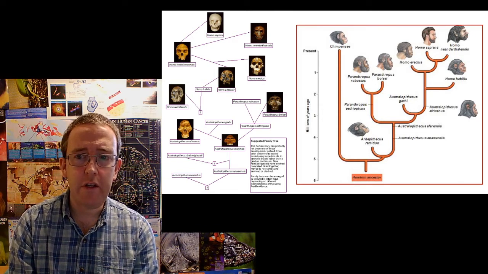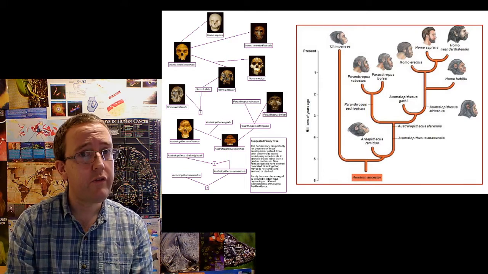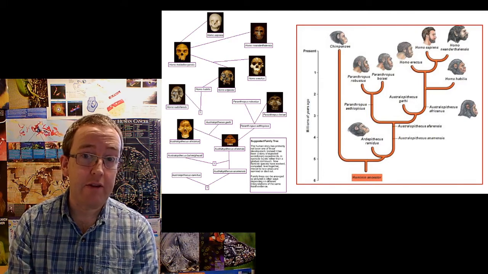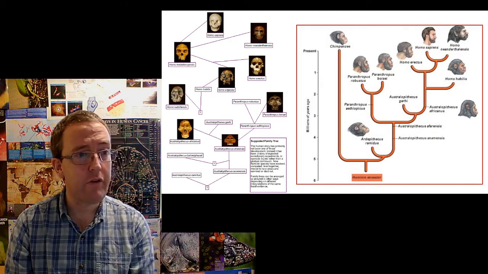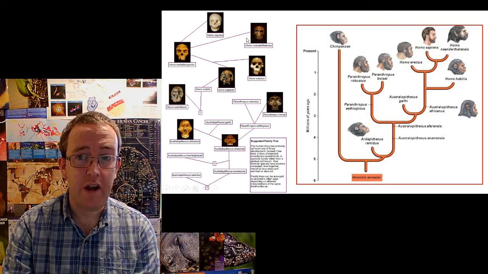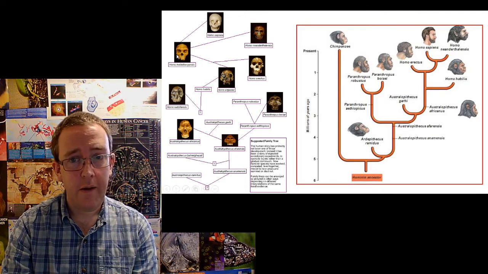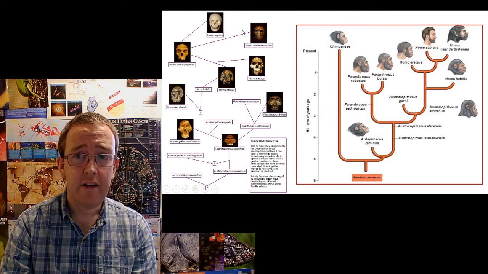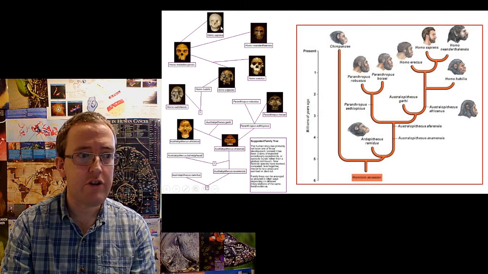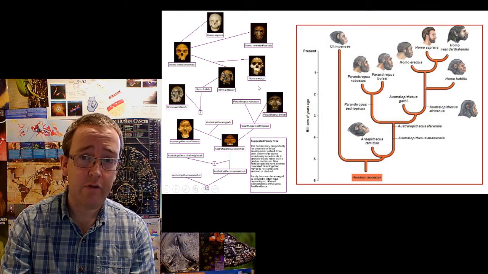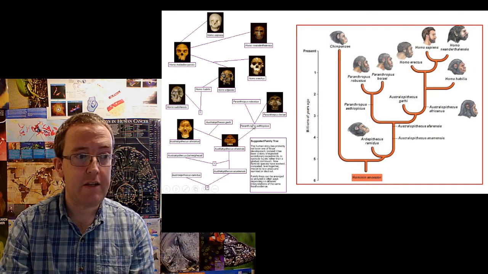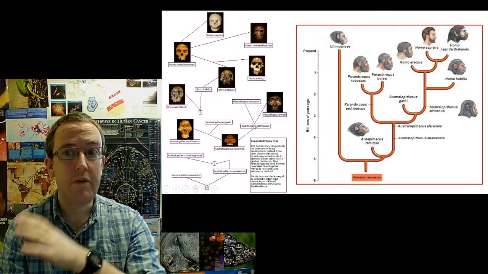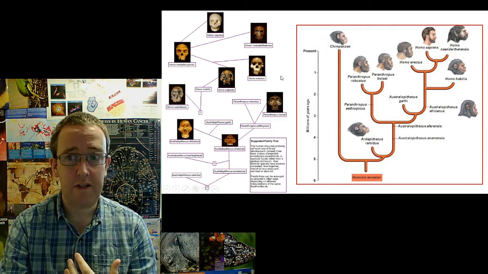But it's worth noting that you are just the last of the hominid group. There were lots of others. You've probably heard of Homo neanderthalis, the Neanderthals here, and our ancestor Homo heidelbergensis. Now this picture here is a little bit out of date, because there is more and more evidence that there was actually gene flow between the Neanderthals and Homo sapiens, that we did interbreed. And we'll talk a bit more about that when we talk about the concept of what is a species.